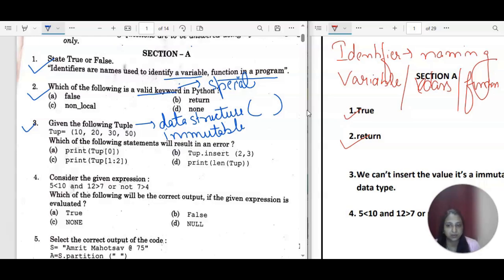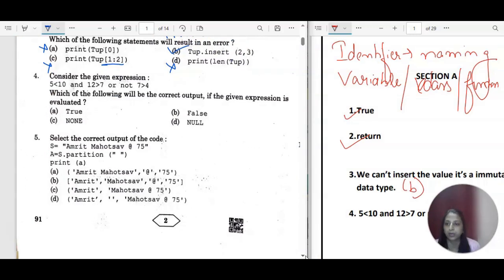You have TUP[0], so it is going to fetch the element at the 0th position, which is 10. That's correct only. Then we have this, which is correct only, but we have to find the error. So this is not possible. Then we have tuple slicing, which is also correct. Then len, to find the length, is also correct, like the number of elements. But you can't insert any element, because this is an immutable data type. So the correct answer is option B. Fine.